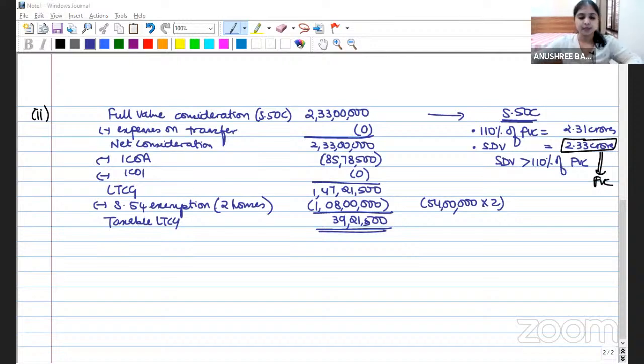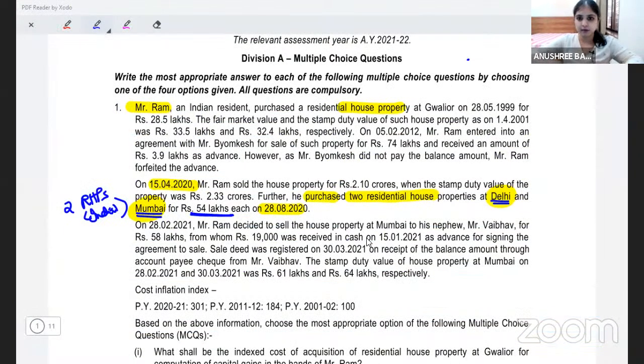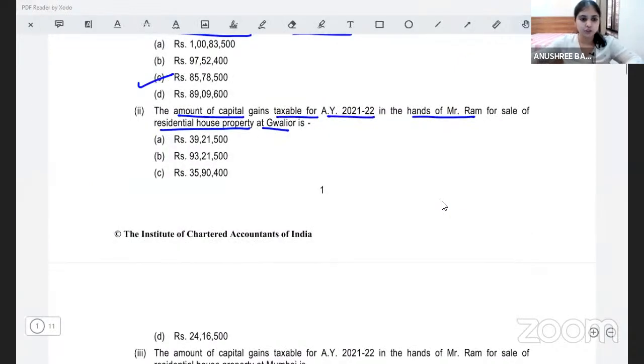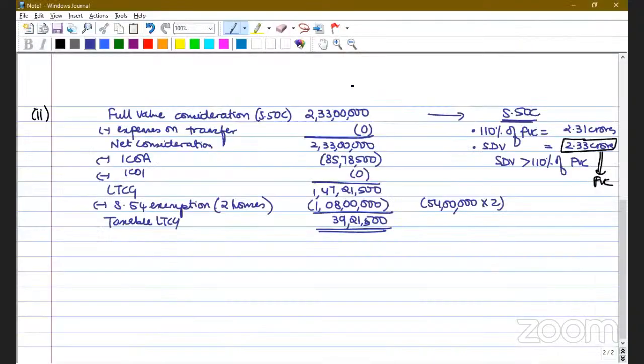All right. Hoping you are all done writing. So our taxable LTCG is 39,21,500. Which option would that be? Here, option A. Right? I'll wait for a minute. In case anybody is still writing, please finish writing and then we will proceed.